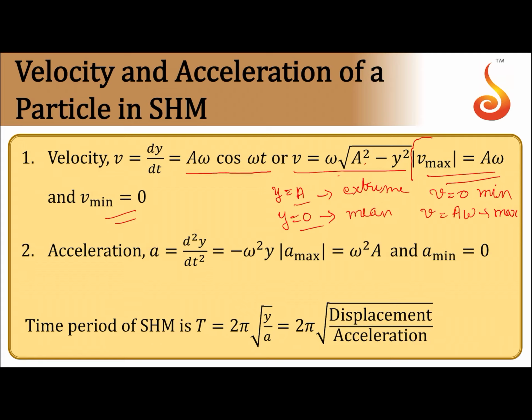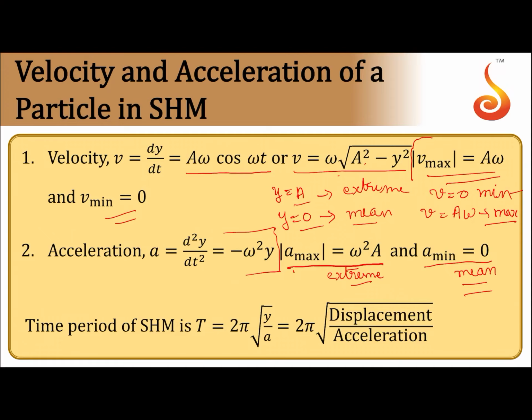Then coming to acceleration. So acceleration is also a variable. If you differentiate it again, you will get this. So acceleration is equal to minus omega square y, that is d square y by dt square. Maximum value of acceleration is omega square a, and minimum value of acceleration is equal to 0. So acceleration is maximum at extreme position and it is 0 at mean position. So at extreme position, velocity is 0, acceleration is maximum, whereas at mean position, velocity is maximum, acceleration is 0.